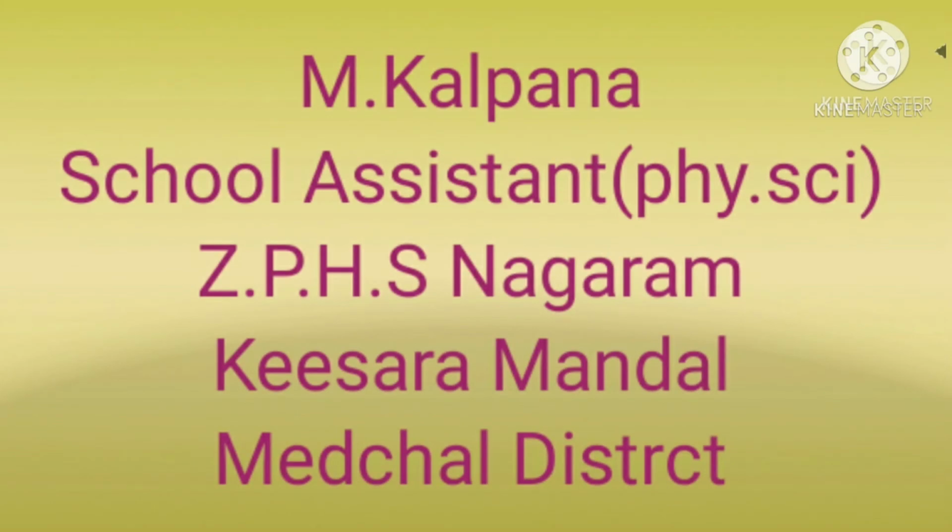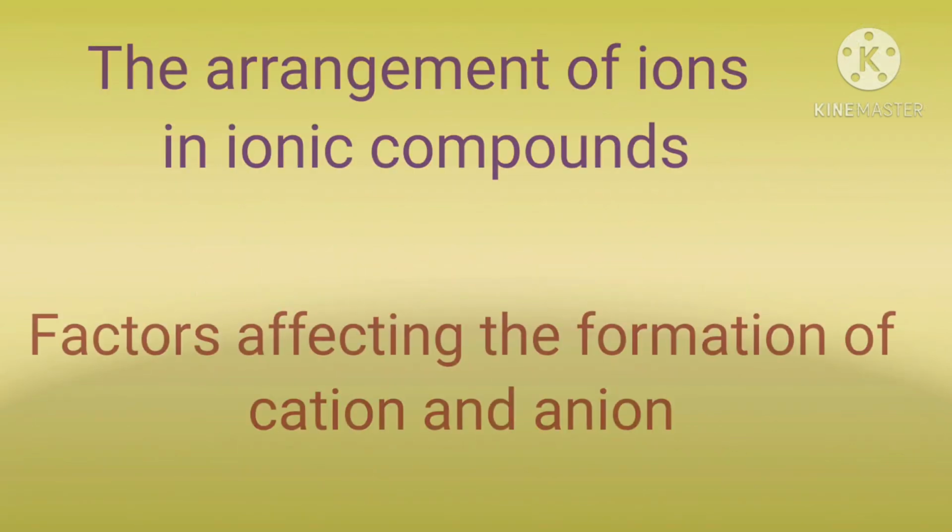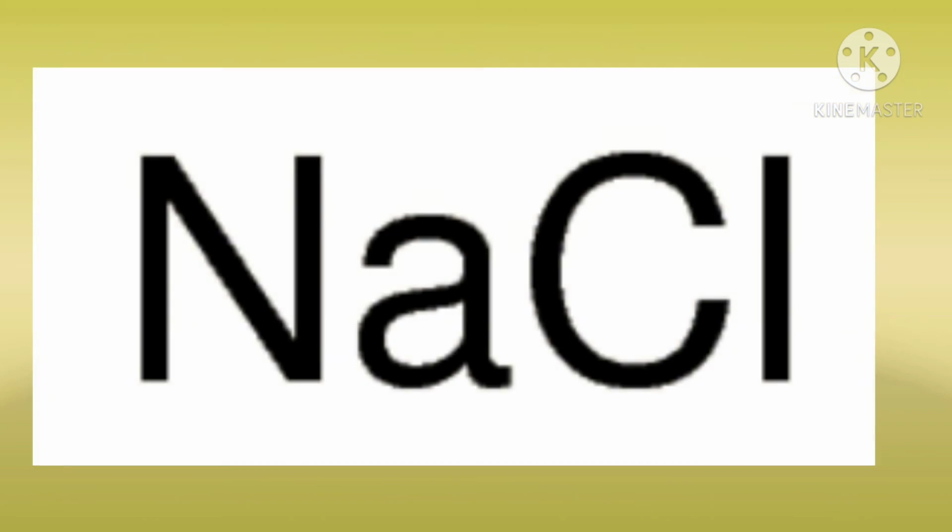Children, in the last video, you observed the formation of the ionic compounds sodium chloride and magnesium chloride. In this video, we will discuss the arrangement of ions in ionic compounds and the factors affecting the formation of cations and anions. Let us explain with sodium chloride as our example.